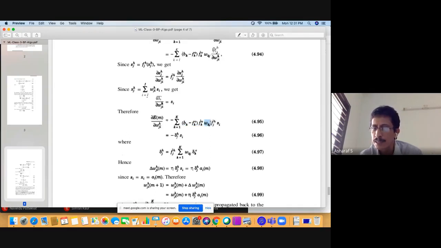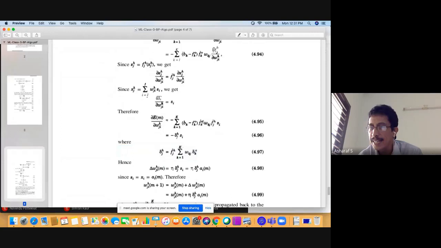What is this term? What is wkj? The weights connecting the hidden layer to the output layer. So carefully look at this. Basically, that particular gradient is pushed back through the weights connecting the hidden layer to the output, and that becomes your new delta j(h).